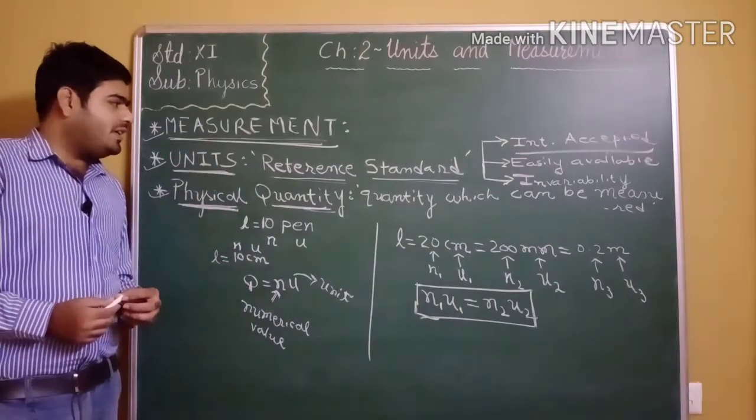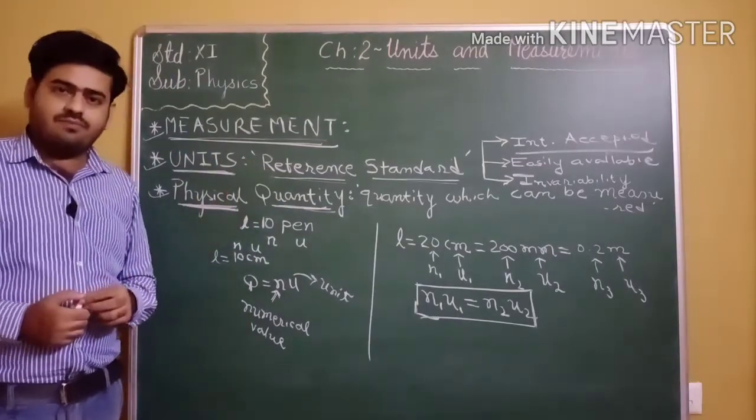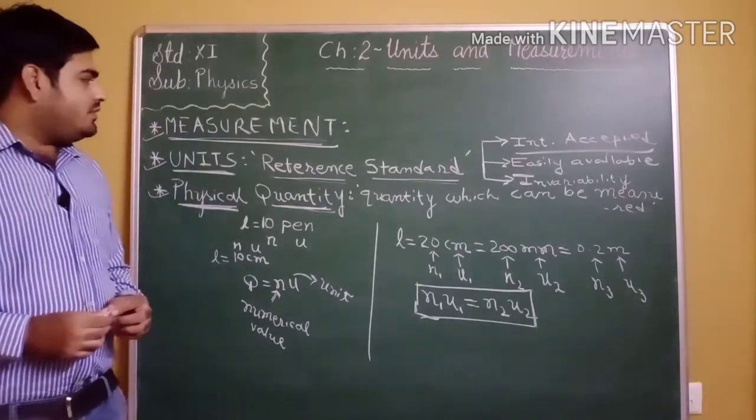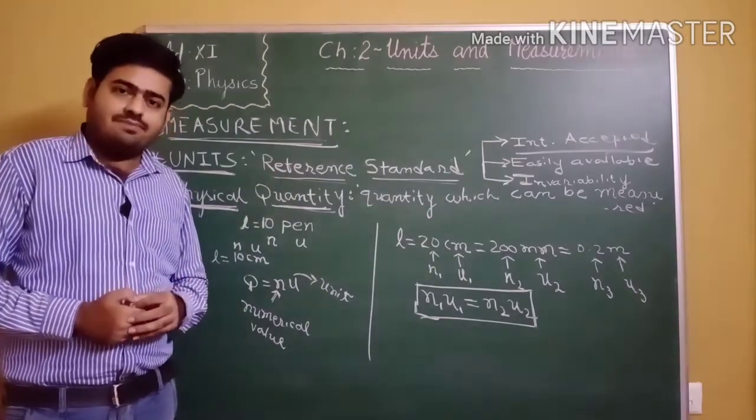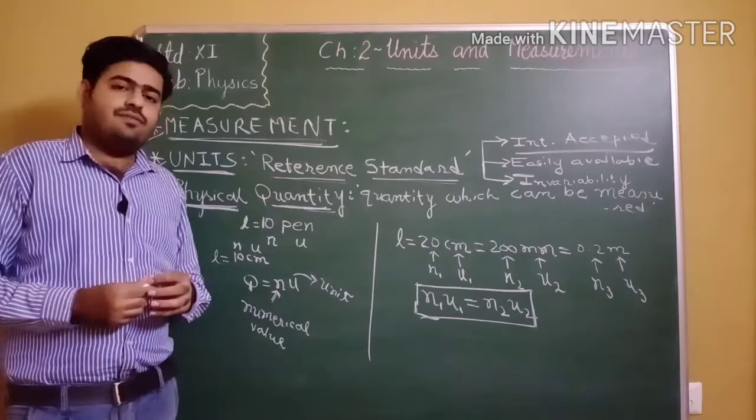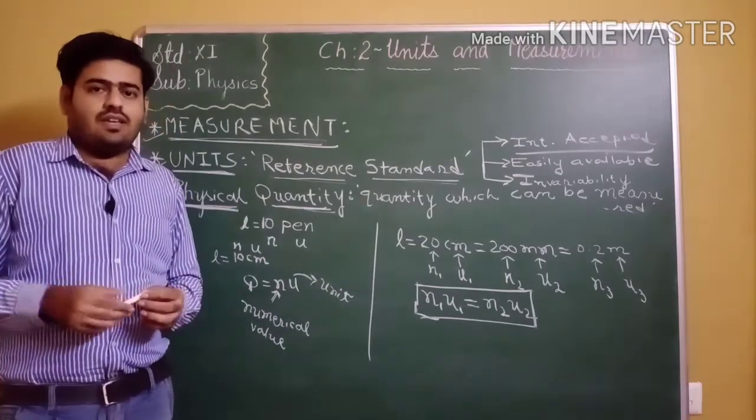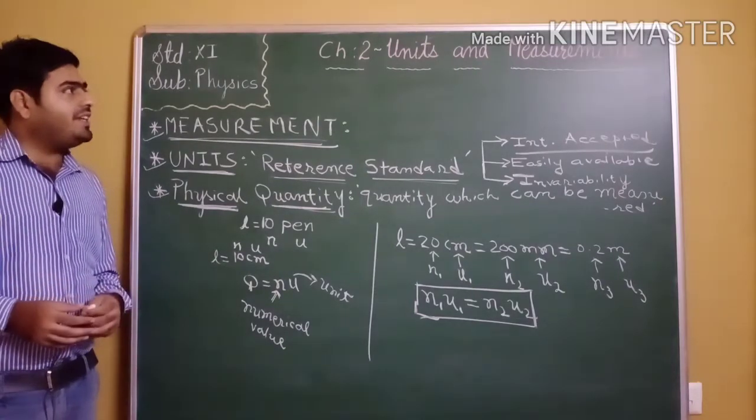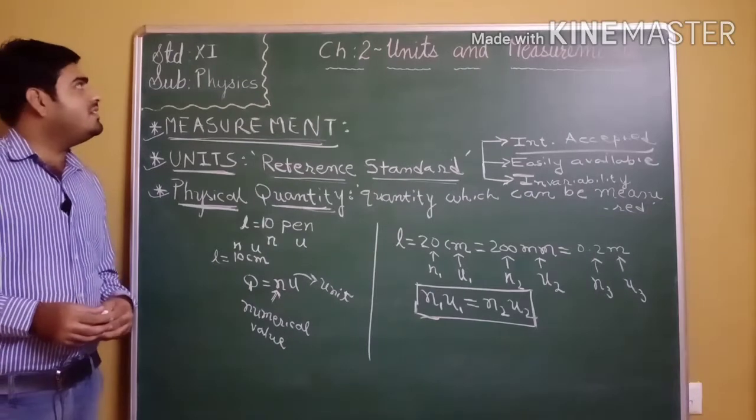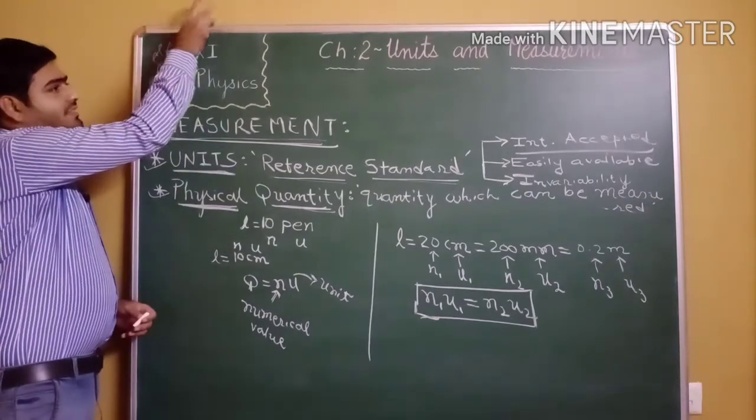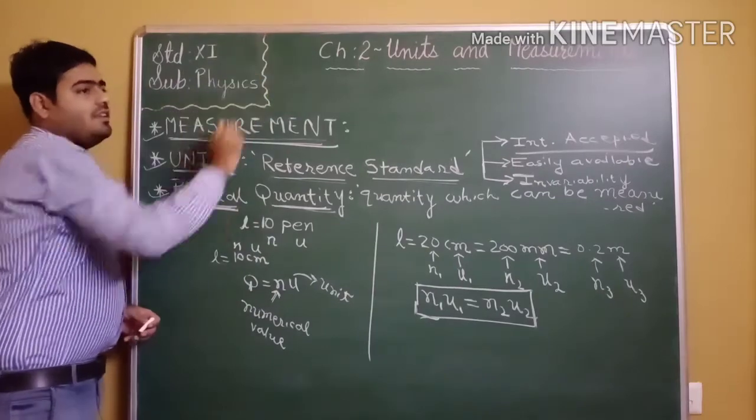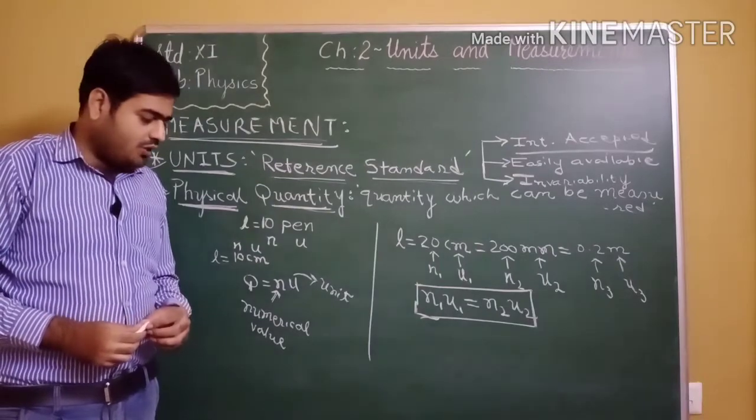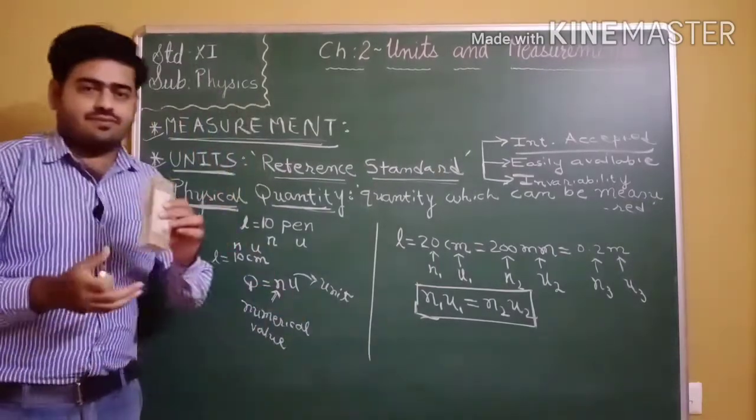To measure any physical quantity, some reference standard is required, and that reference standard is called unit. So what is the meaning of reference standard? To measure anything, we consider some standard. In earlier times, people were habituated to measure length according to hand span, like this. Suppose here I want to measure the length of this board in terms of the size of this duster.